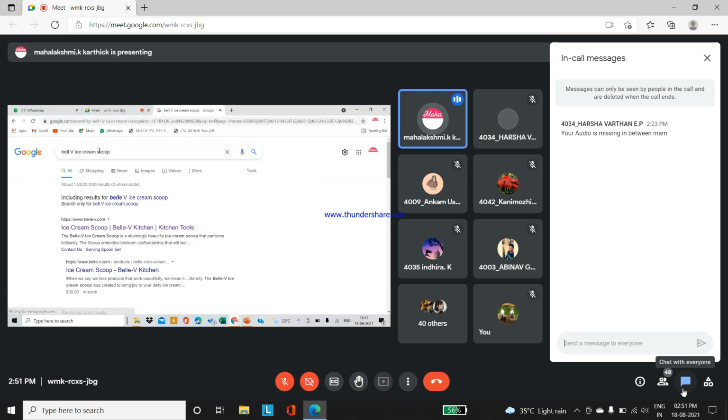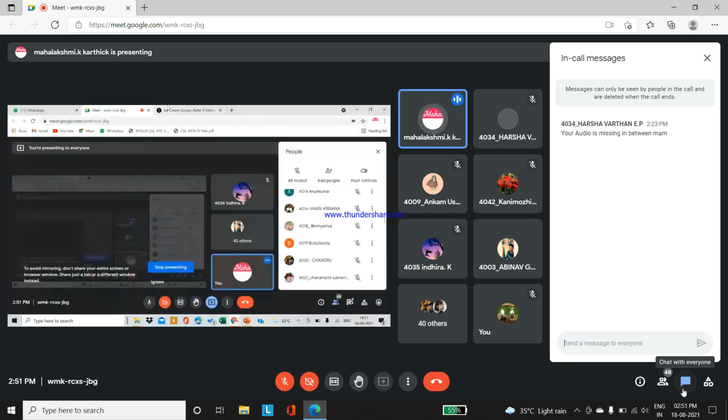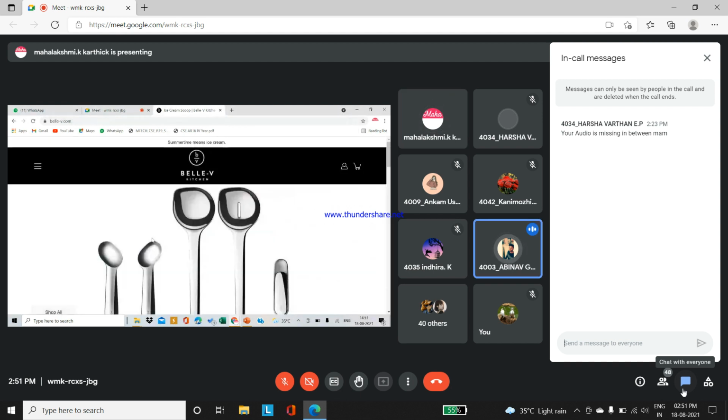Can anyone read this out? Spell this. Unmute and reply. Bell V ice cream scoop. Have you heard about this product? You would have seen many scoop spoons for taking ice cream from a box. But they say this is the best product in that category.